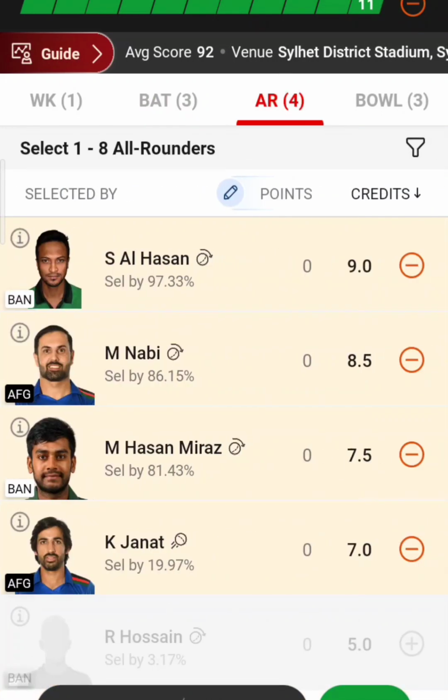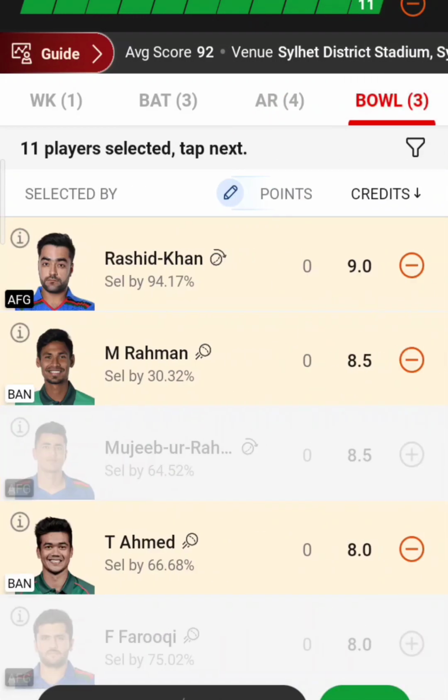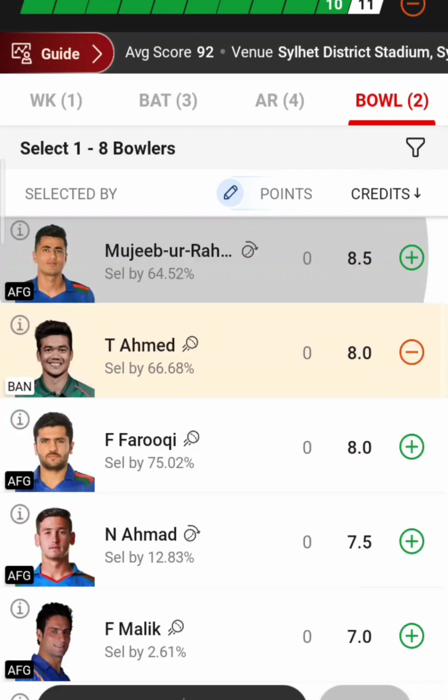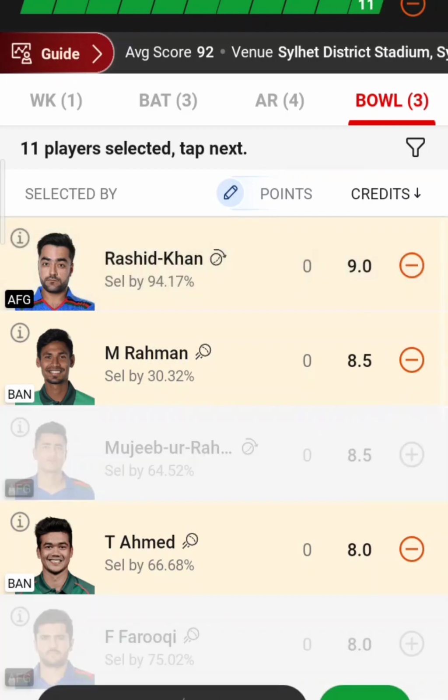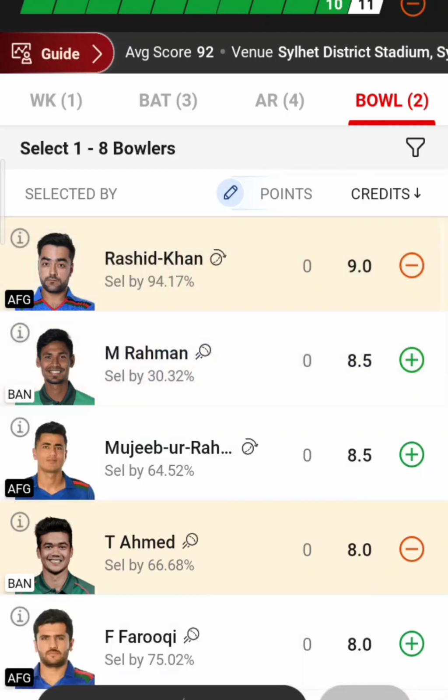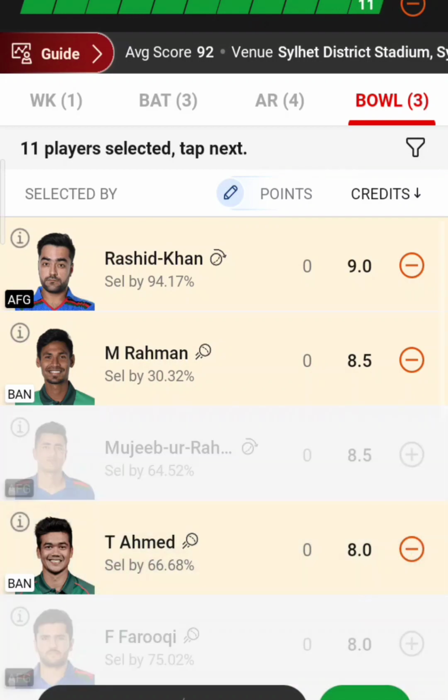Coming to all-rounder section, here I'm including Shakib Al Hasan, also Mohammad Nabi, hoping that he will bowl 3 overs, and also he will get a batting opportunity and score some very good runs, so that he will be there in DT. Coming to Mehdi Hasan, he'll be there in my team because he's a very good all-rounder, and Gulbadin Naib also. And here I'm not including any other bowlers, even Noor Ahmed or Mujibur. Here I'm just including Rashid Khan, hoping that he'll be there in DT. But Mustafizur Rahman and Taskin are going to be trump cards in this match.